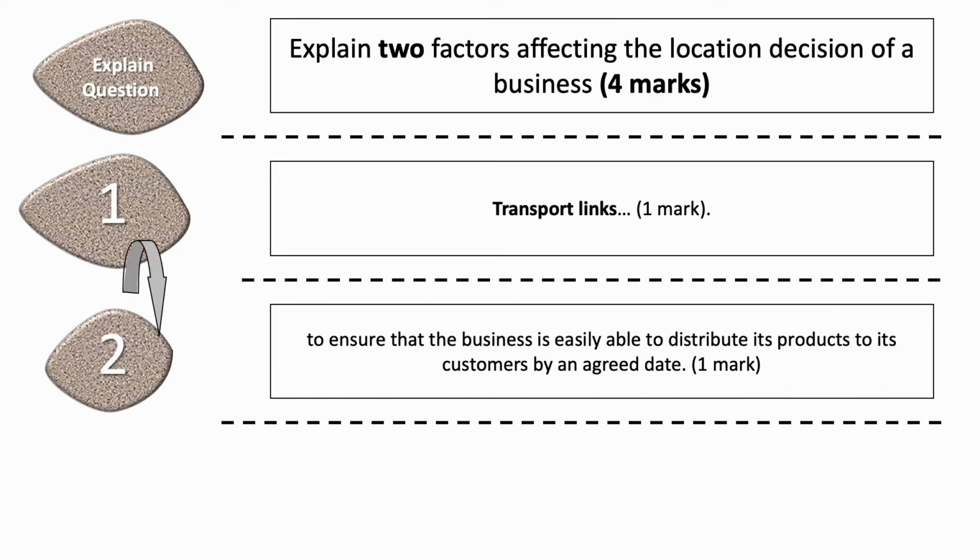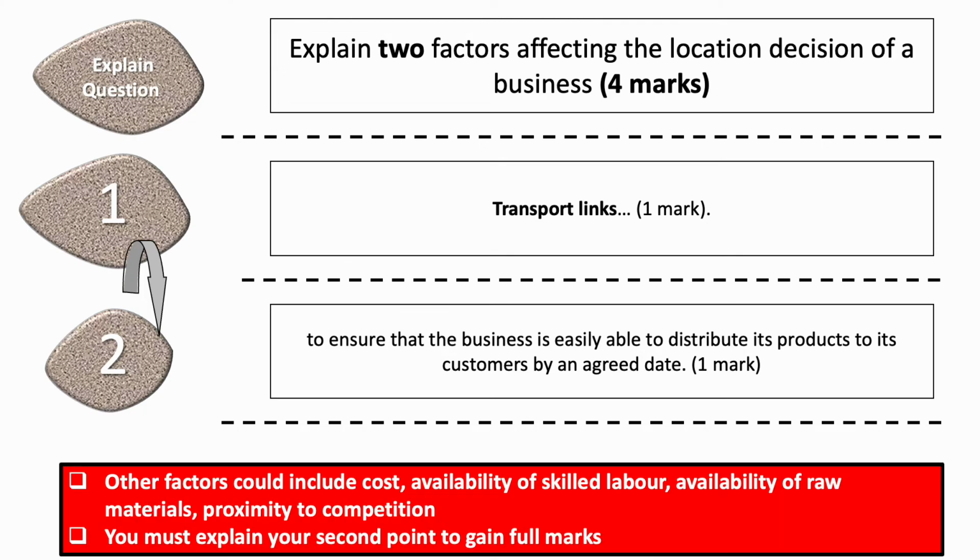The development of that is to ensure that the business is easily able to distribute its products to its customers by an agreed date. That would get a 2nd mark. So transport links and then the development, that's 2 marks. Then we would give a 2nd factor and develop that as well.